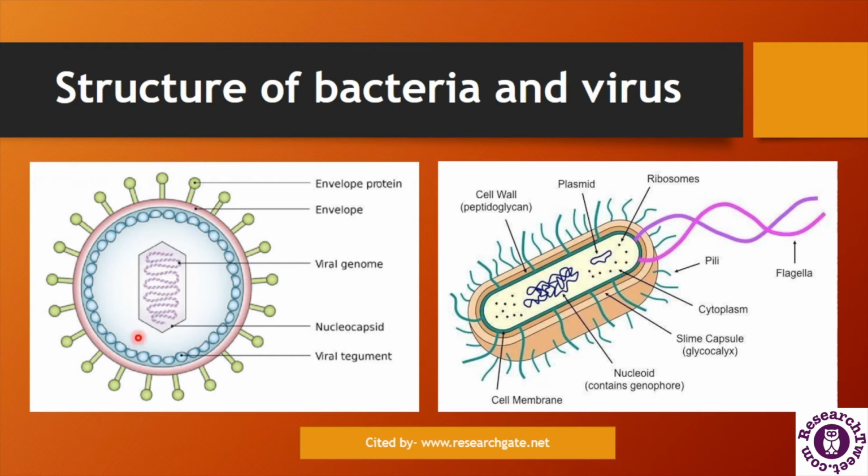This is enclosed in the envelope, which is made up of proteins, and there are envelope proteins, and there are some viral teguments in its structure.